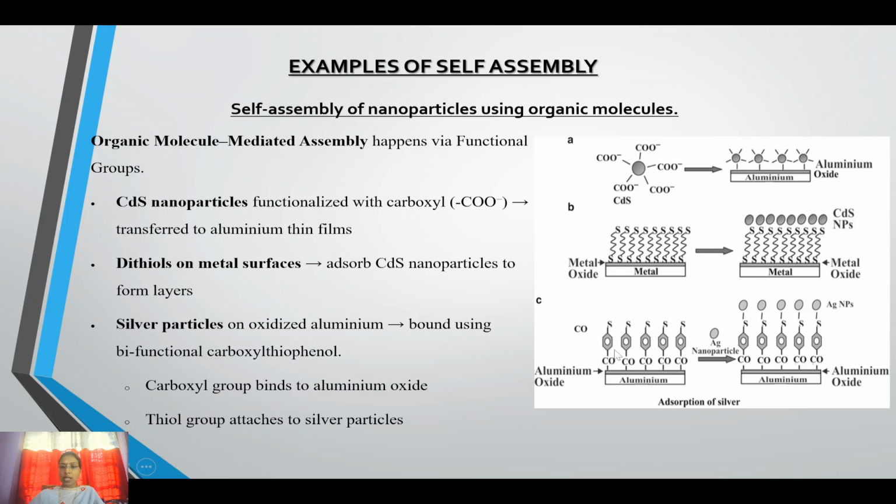Here is the aluminum oxide and this carboxyl group. From the carboxyl thiophenol, the carboxyl groups are bound on the aluminum oxide and the thiol group is attached to the silver nanoparticles. So this is also a self-assembly. Here this is a co-assembly. We can see that different types of molecules are involved.